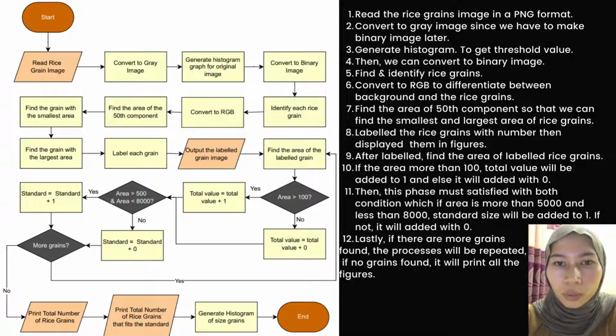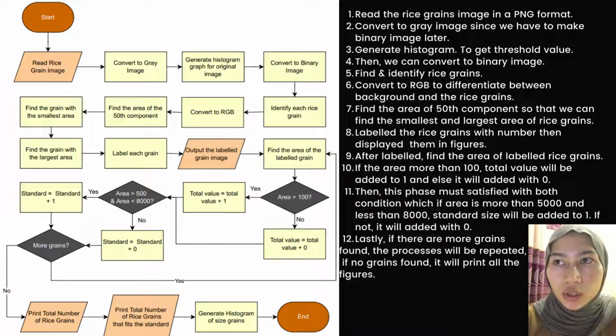This is the flowchart of our project. Our project aims to do counting on rice grain. The flowchart starts with reading the rice grain image in a PNG format. If it is other than PNG format, then we need to convert it first. Then convert it to a gray image, since we have to make it into a binary image later.